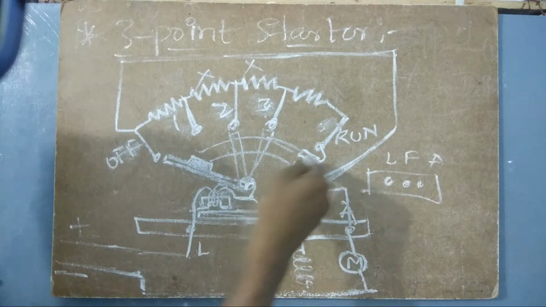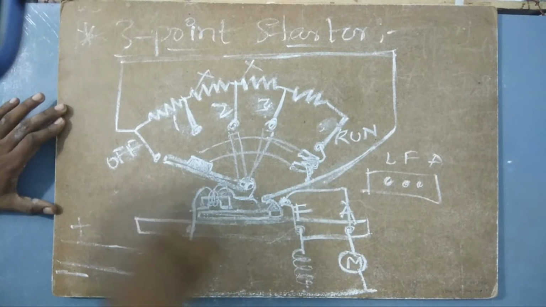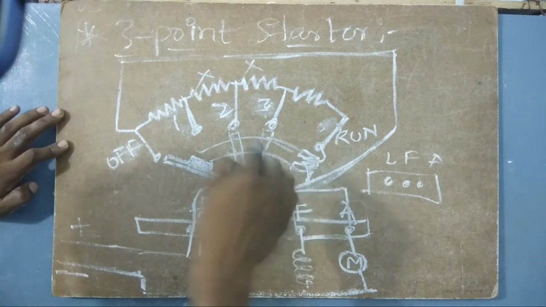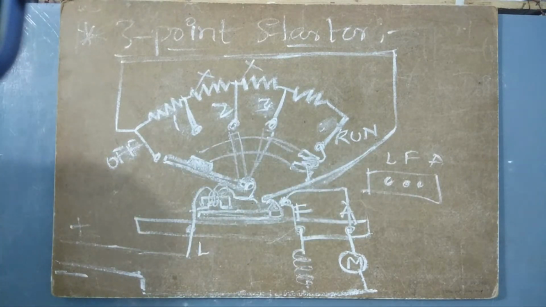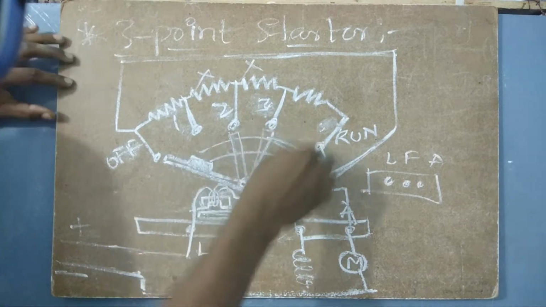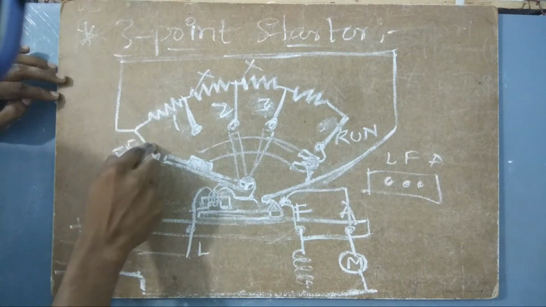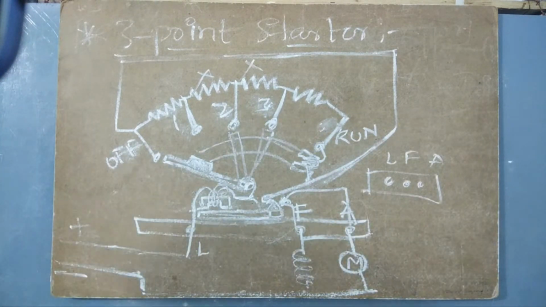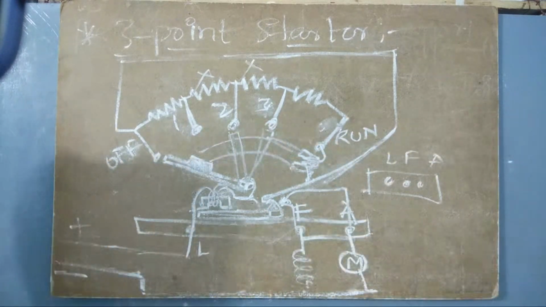So there will be an electromagnet that I have drawn here. This is an electromagnet which holds this one. There will be an arrangement in which this fits into that with the help of the electromagnetic process. So this stud will stay there until the power is switched off. The current to the armature given to this machine will increase step by step. The current is not given all at a time, so no dangerously high currents enter into it.